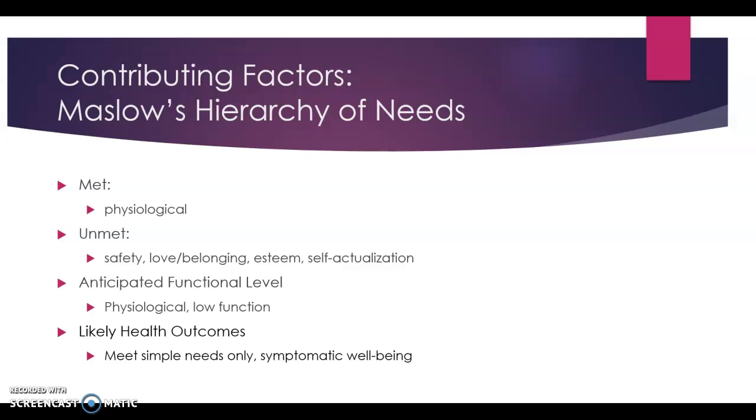And lastly, self-actualization. Foster care children do not realize their true potential or what they are worth. They go through too many traumatizing events that this level does not come easy to them. It is hard for them to seek self-growth. With all of this having an effect on foster care children, their anticipated functional level is bare minimum at the physiological needs. Health outcomes are often poorer.